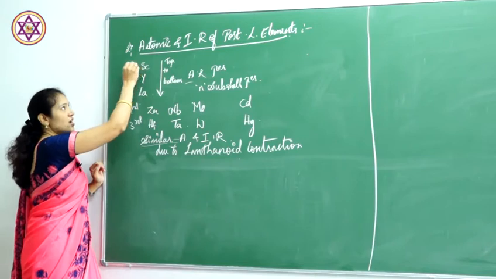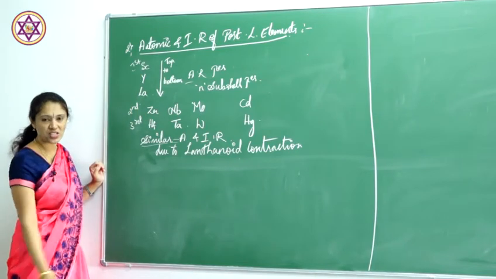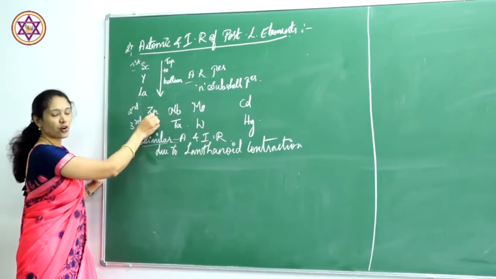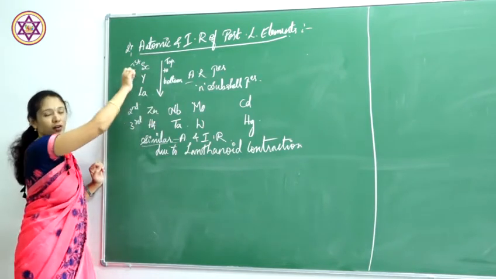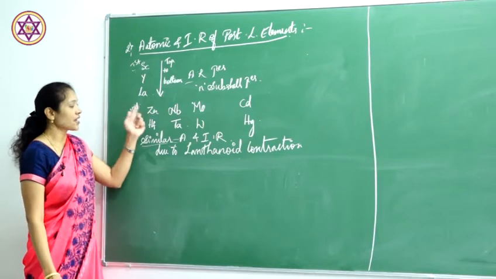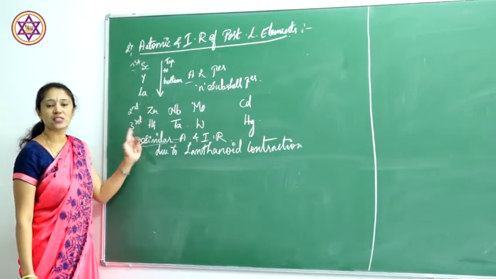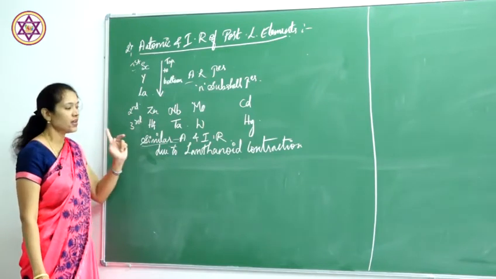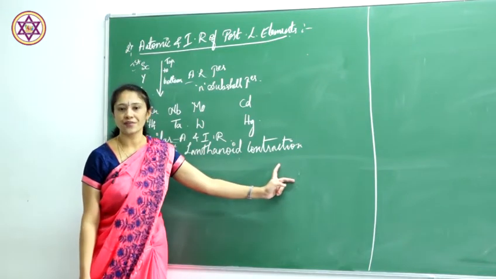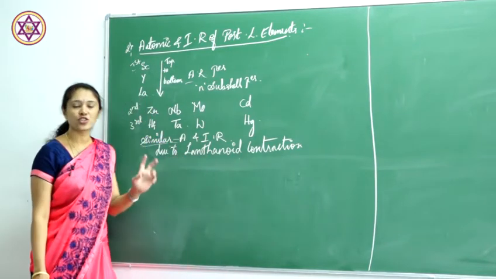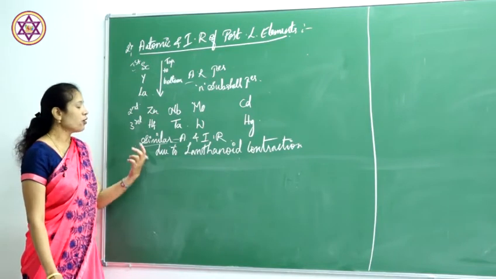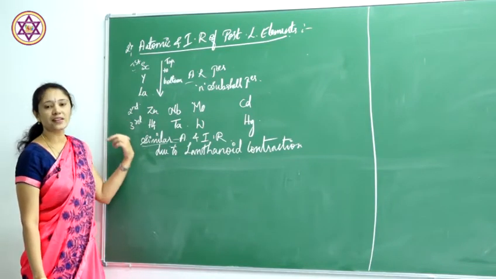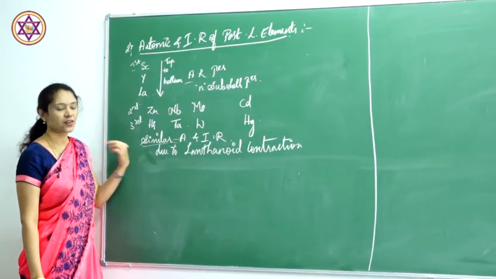But in the first transitional series, the atomic and ionic radii of the second transitional series are a little bit greater than those of the first transitional series. But the second and third transitional series have the same atomic and ionic radii due to what? Lanthanide contraction. That is, there is a poor shielding effect taking place in these. Therefore, they show similarities in their atomic and ionic radii.